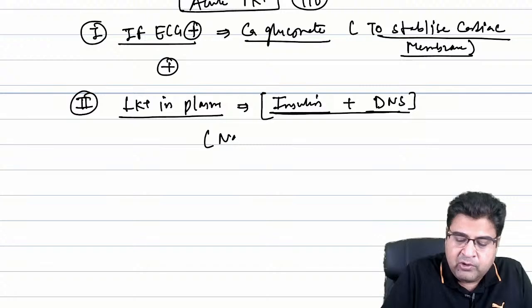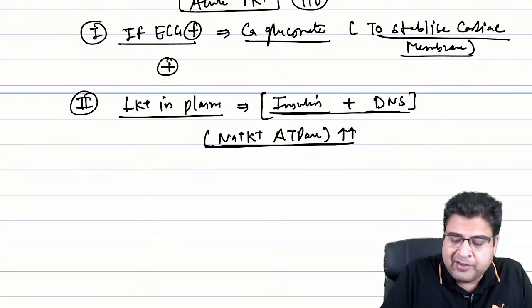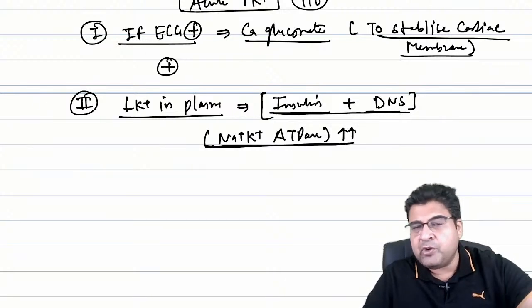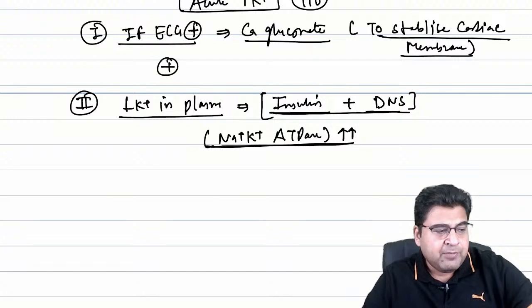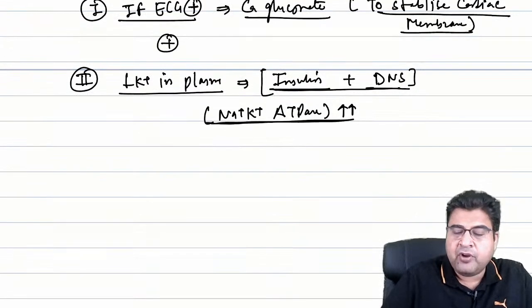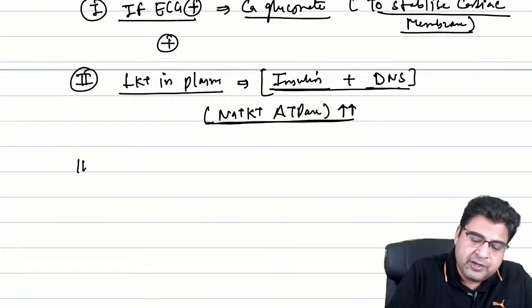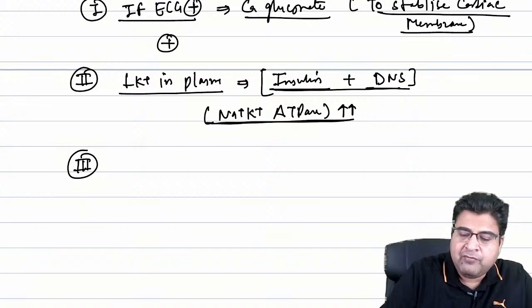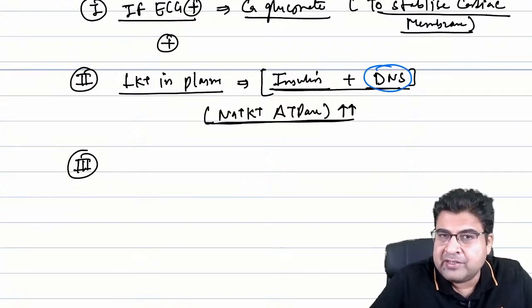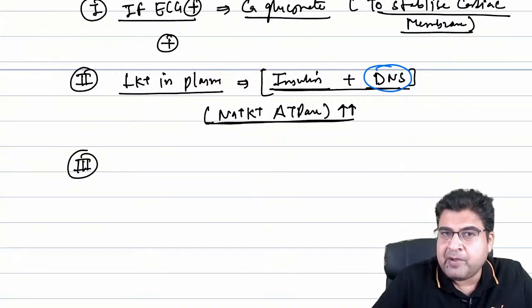Now insulin will also stimulate the same pump, just like epinephrine, and can shift all the potassium inside the cell. So in the treatment of hyperkalemia, for ECG changes we give calcium gluconate, and for reducing the potassium level in plasma, we will give insulin. Now guys, in this patient we give DNS along with insulin so that the patient will not develop hypoglycemia. We don't want that patient to develop hypoglycemia.